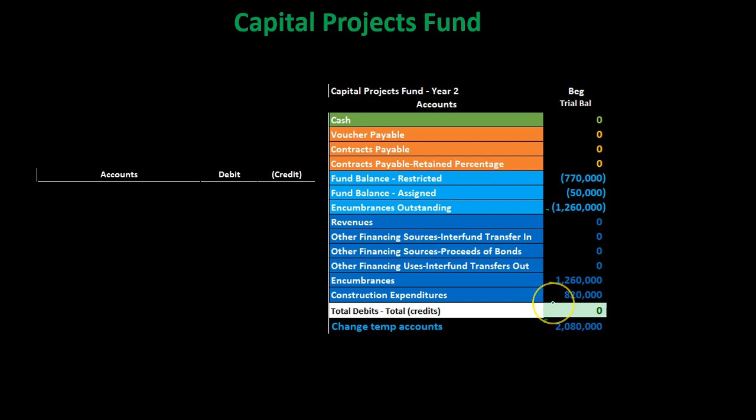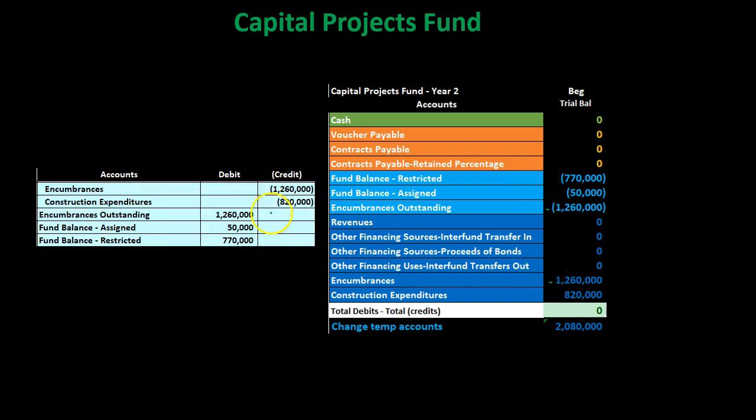And then we have the construction expenditures. We're going to close them out, and we're going to close them out to the fund balance. That'll zero everything out. So we have the expenditures down here. It has a debit balance. We're going to credit it. In other words, we have the 820,000 construction expenditure. It's a debit. We're going to credit it to make it go down to zero. And then we're going to take these guys off the books as well, exactly as they're here.